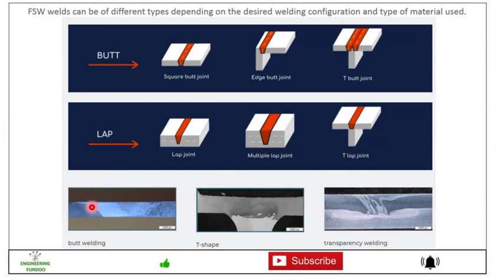This is the butt welding. Here you can see the images of T-shape welding, transparency welding. Here you can see the flow of welding, or the texture of the welding, is very clear and very homogeneous.